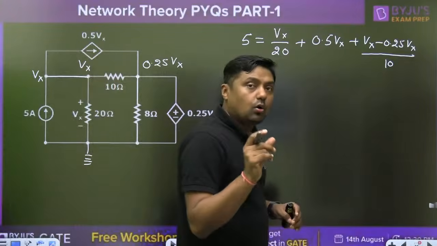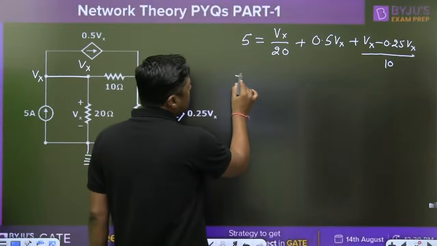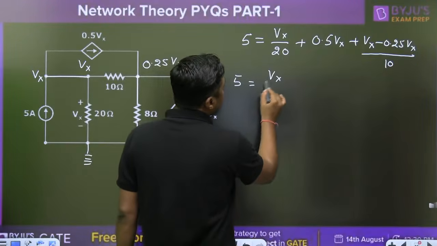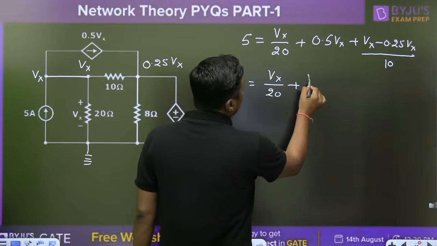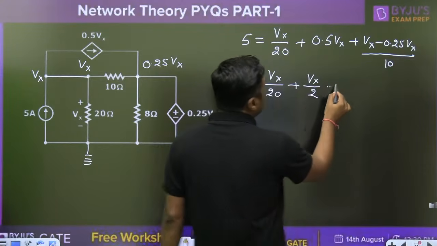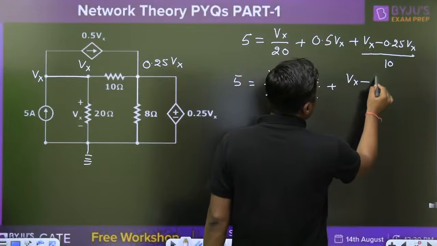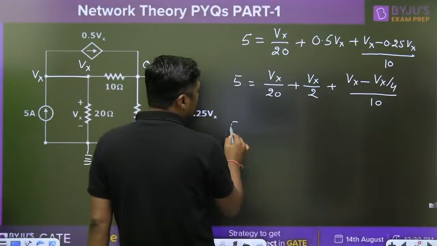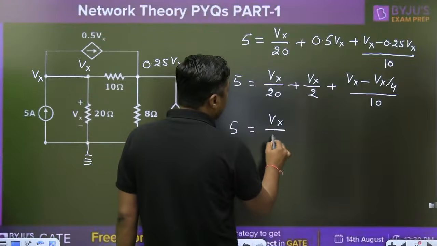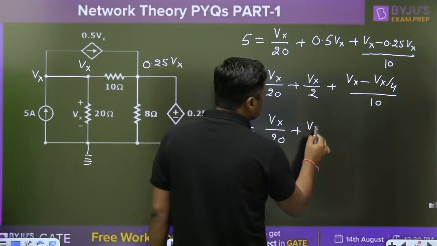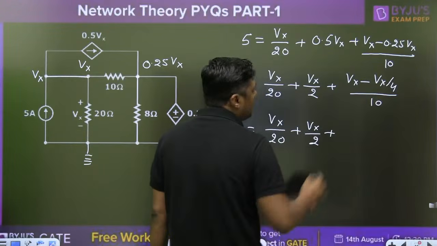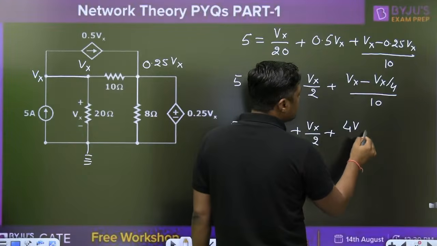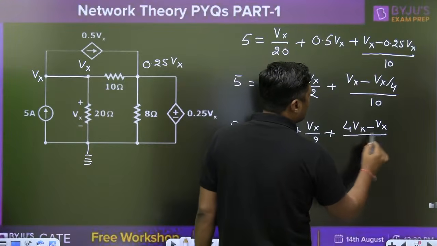Okay. Now, everyone give me the answer in the comments box. You can write it like this: Vx by 20 plus Vx by 2 plus Vx minus Vx by 4 upon 10. Okay. Now you can write Vx by 20 plus Vx by 2 plus 4Vx minus Vx upon 40.